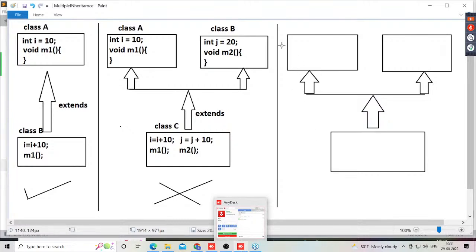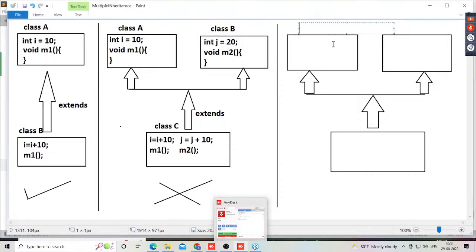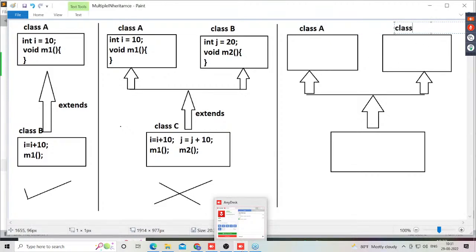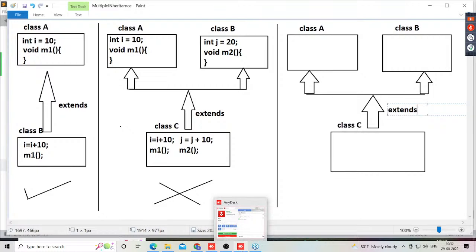Observe carefully. Now here we have class A, class B, and class C, with the extends keyword.